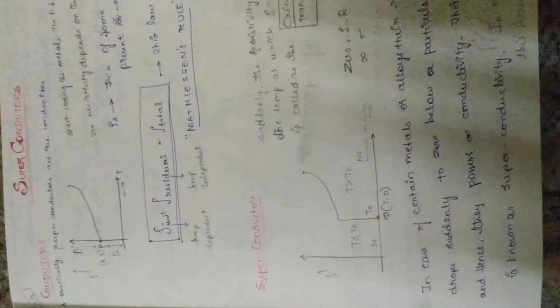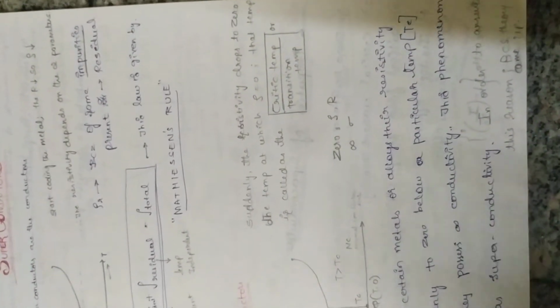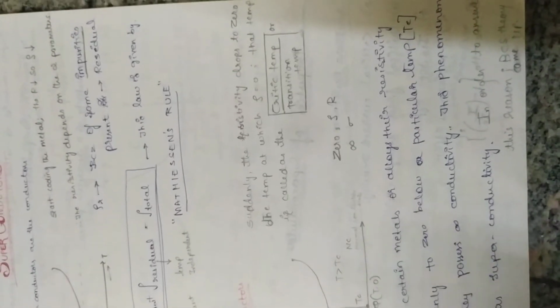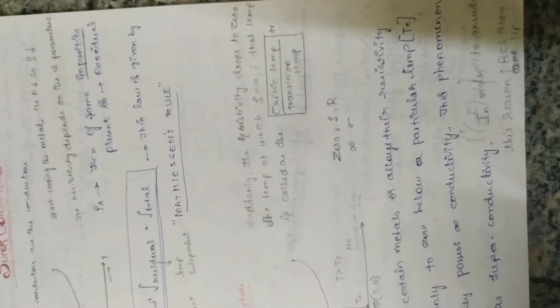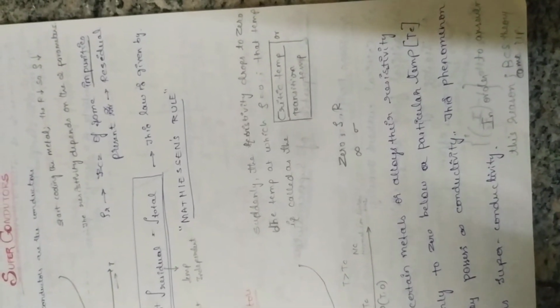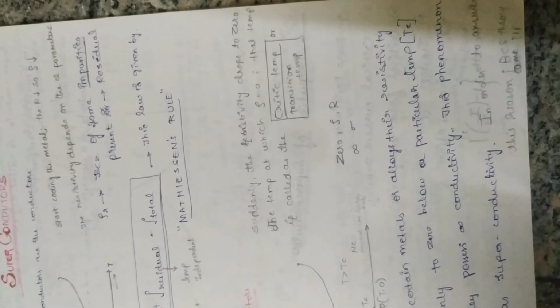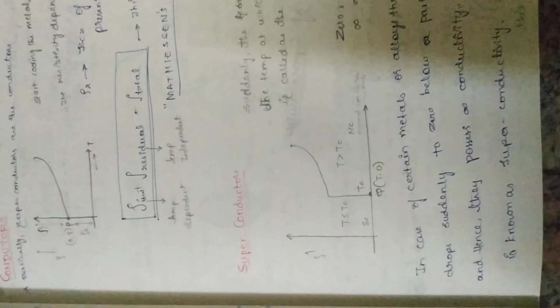Now let us see what exactly the superconductors are. When we already have conductors, why do we have to get superconductors? Let us know. Suppose suddenly the resistivity drops to 0. The temperature at which the resistivity is equal to 0 is called the critical temperature or the transition temperature. Okay, let us see the graph which is there here.